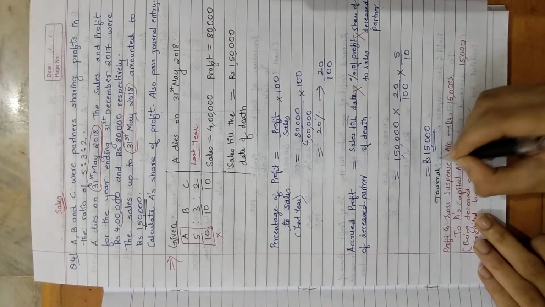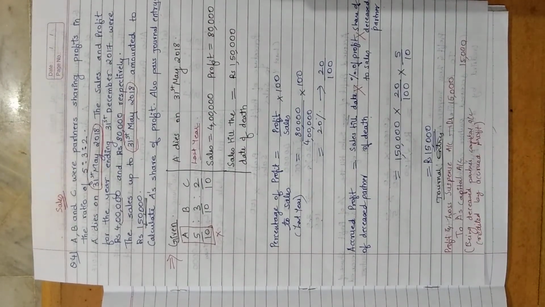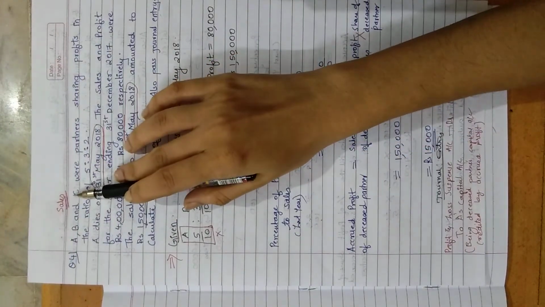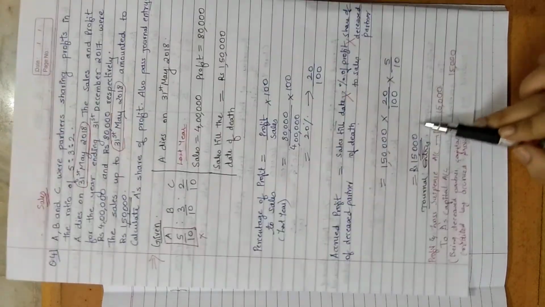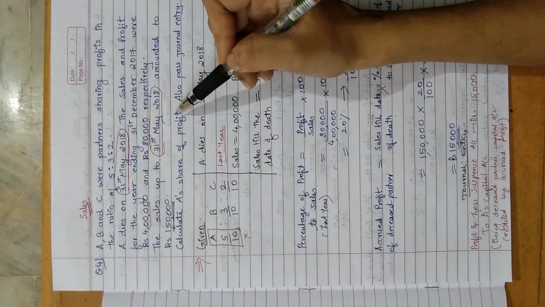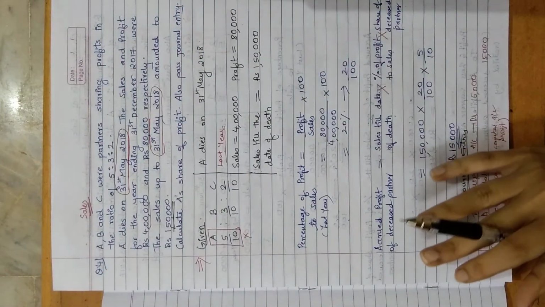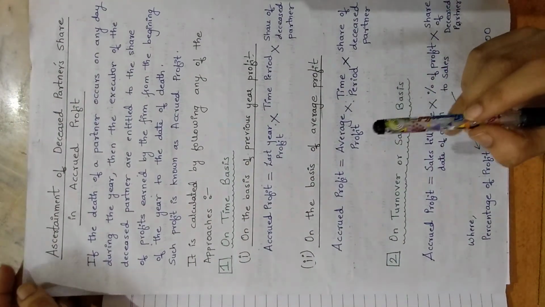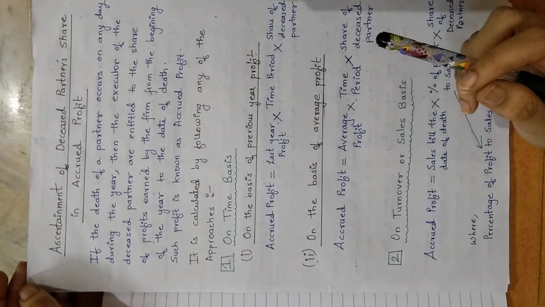If you see the journal entry, it is the same whether we use the average profit method, the last year's profit method, or sales. The journal entry will remain the same, but the way of calculating this amount will differ depending upon what information is given in the problem. With this topic, I have completed how to calculate accrued profit in case of a deceased partner.